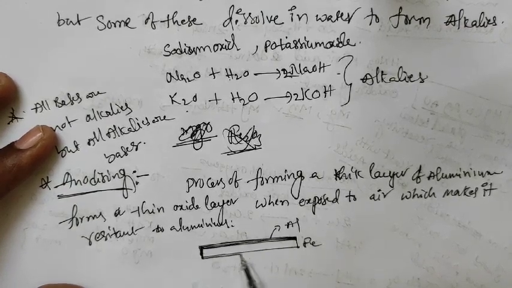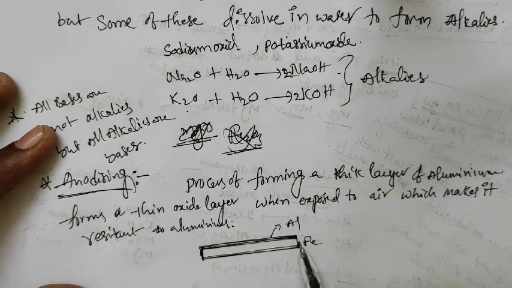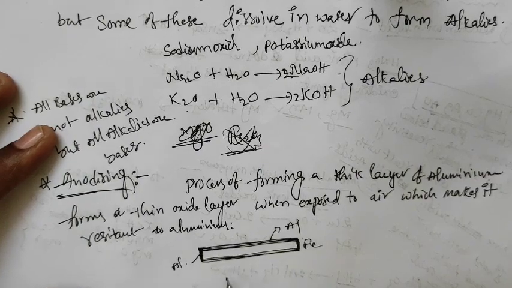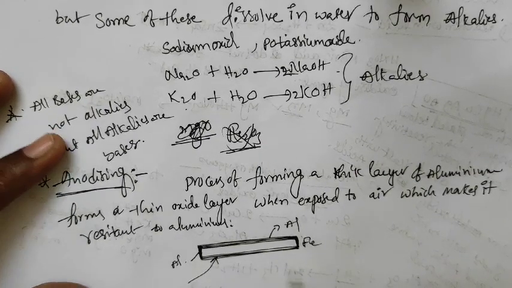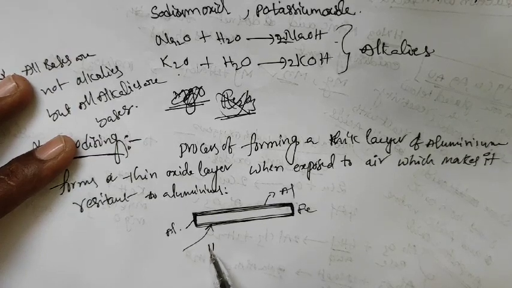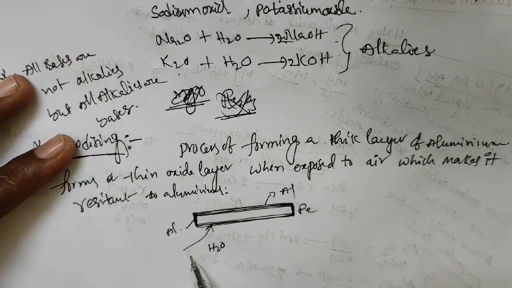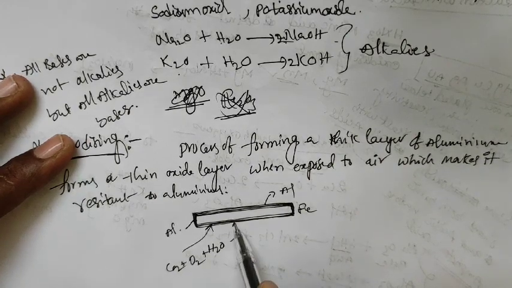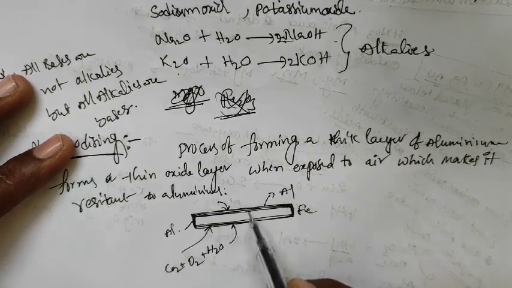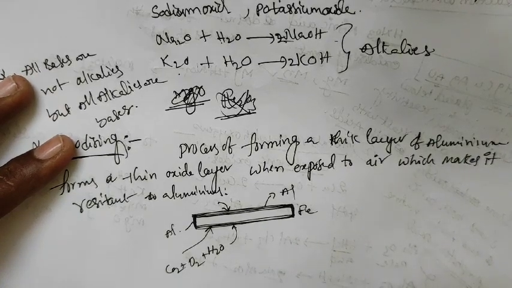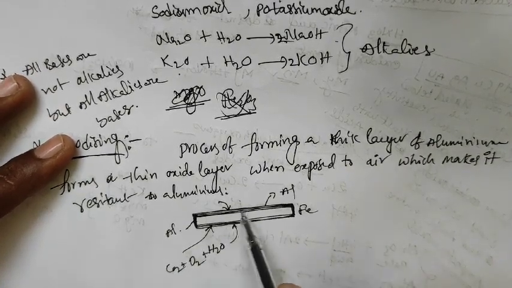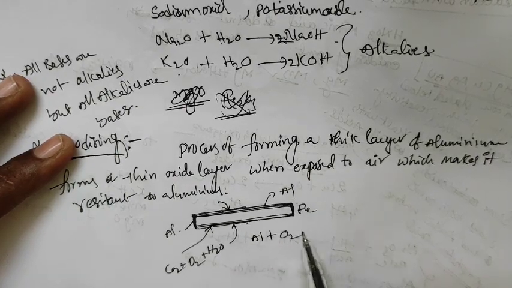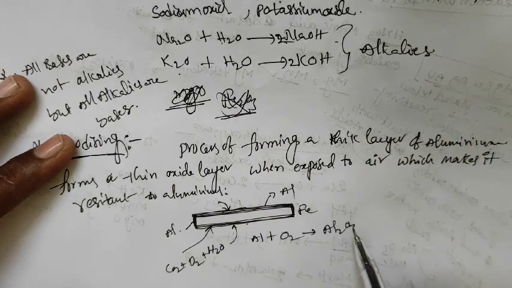Iron will generally get rusting, but when we apply a layer of Al, and moisture, H2O, O2 or CO2 attacks, exposed to the atmosphere, aluminum will first react and form Al2O3.